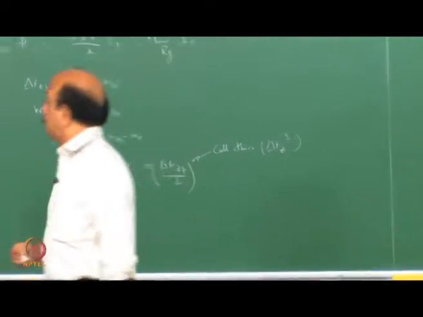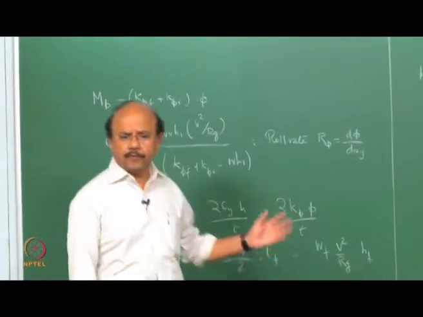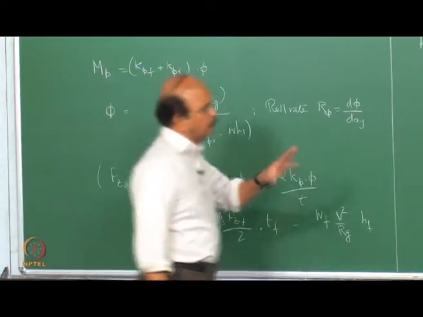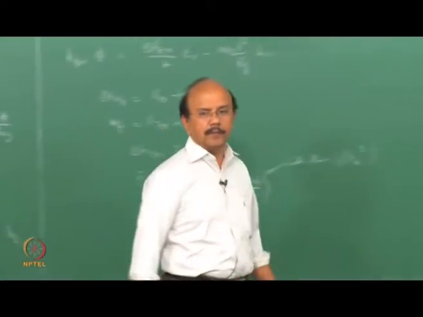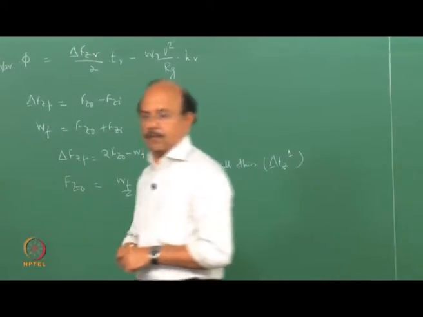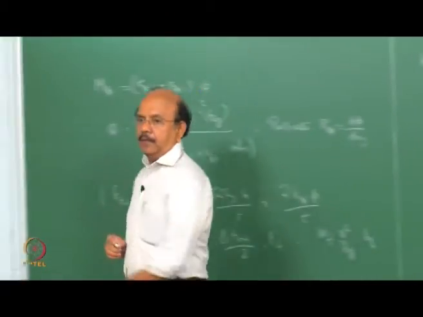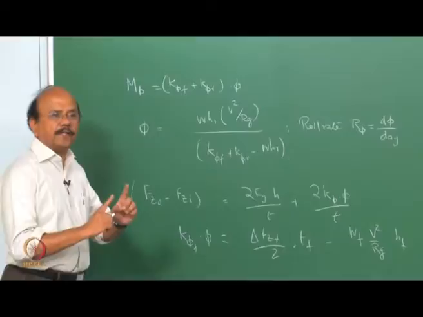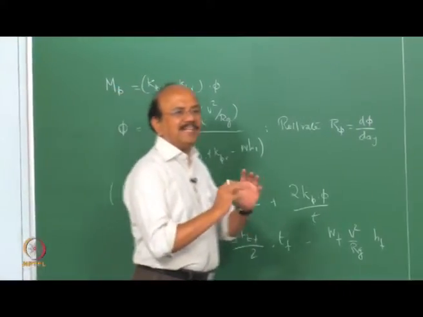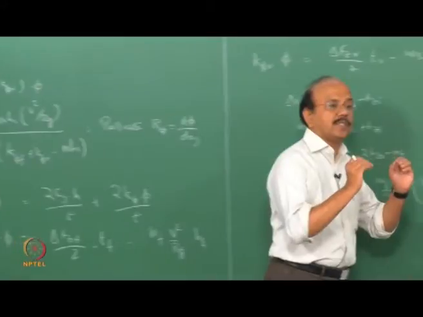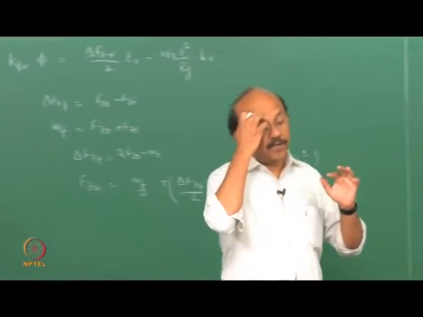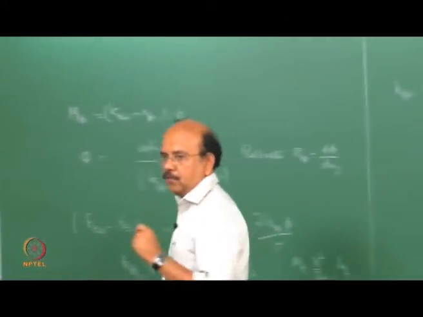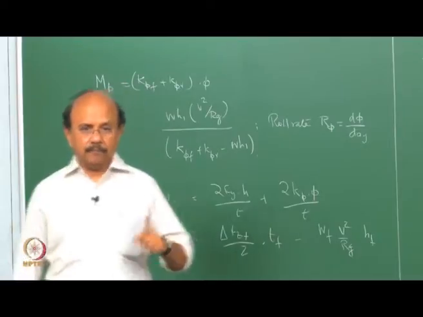Right. We were halfway through that derivation, where we were looking at the roll, R-O-L-L, not R-O-L-E, roll of the vehicle. Now, what we are essentially doing is to look at all those things that are going to affect my delta, in other words the steering angle, or the understeer characteristics. As I said, because the driver is concerned with delta, right? So I'm going to put down all those things which are going to have an effect on delta.